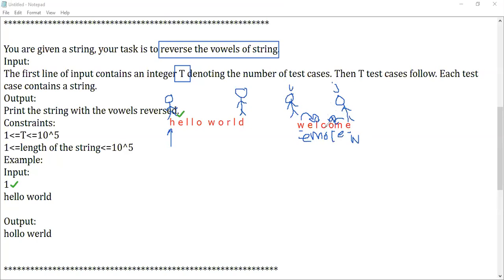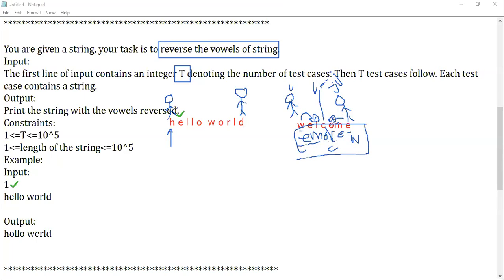At one point, both persons come to the center, where the I position and the J position will be equal. When it is equal, you can break the condition. You can just place it as such. Now you can say that your string is reversed, right? By making a person swap from the beginning and the end, till the midpoint, I can say that my string is reversed.